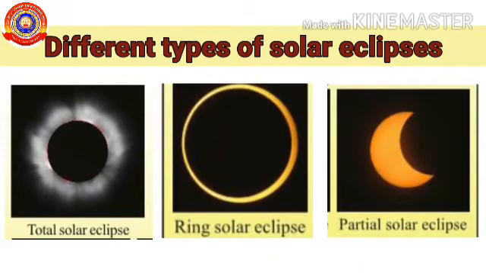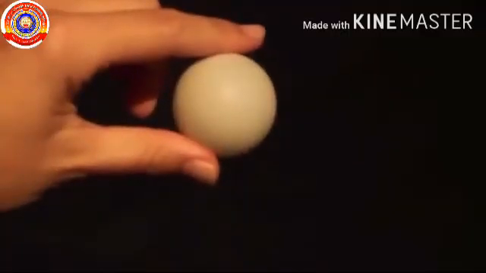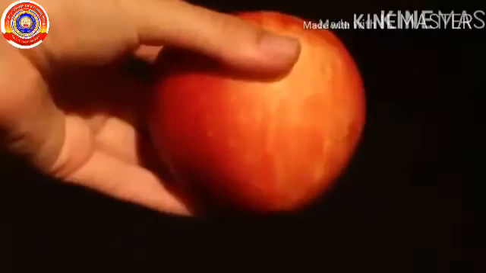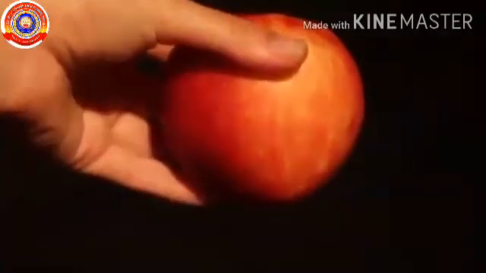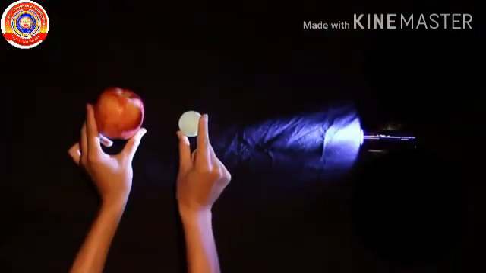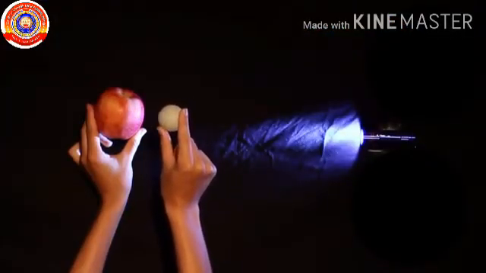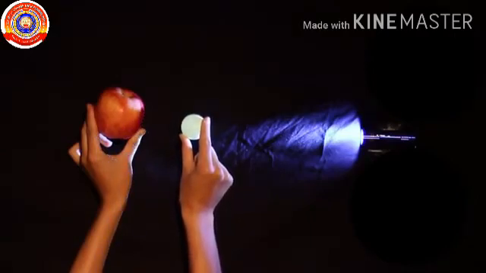You can even do that at home. Get a ball of the same size, smaller than this apple. This ball is our moon. Suppose the apple is our earth, and instead of the light from the sun, we can use a torchlight. Looking from the earth, we want to block the light from the sun, so the moon must pass between the two.